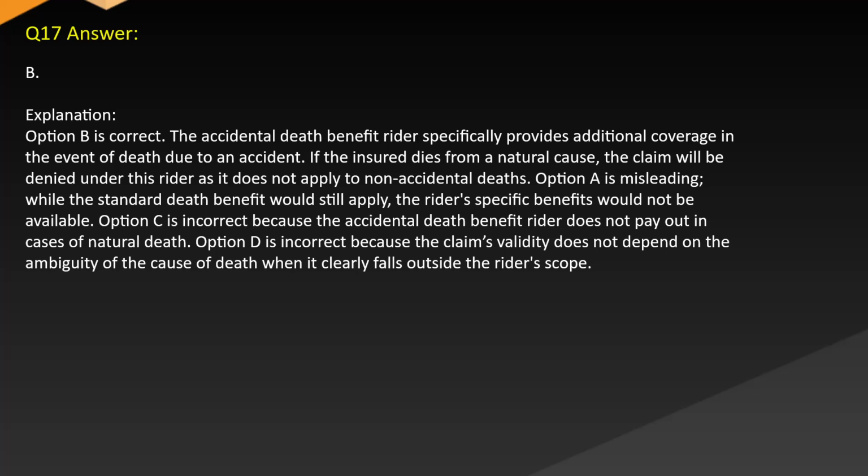Answer B. Explanation. Option B is correct. The accidental death benefit rider specifically provides additional coverage in the event of death due to an accident. If the insured dies from a natural cause, the claim will be denied under this rider as it does not apply to non-accidental deaths. Option A is misleading, and while the standard death benefit would still apply, the rider's specific benefits would not be available. Option C is incorrect because the accidental death benefit rider does not pay out in cases of natural death. Option D is incorrect because the claim's validity does not depend on the ambiguity of the cause of death when it clearly falls outside the rider's scope.